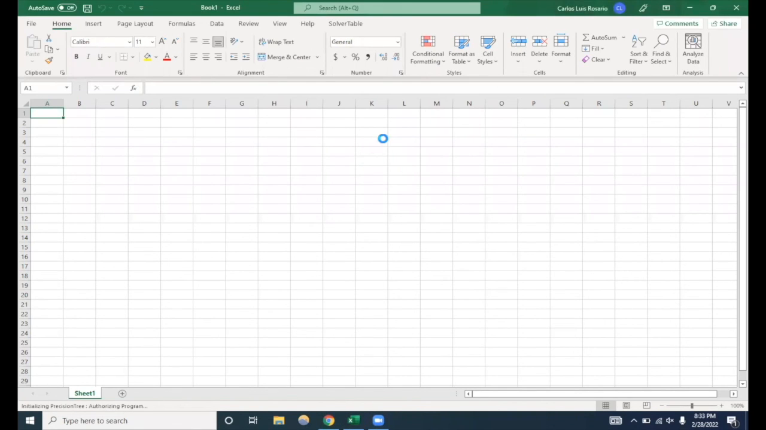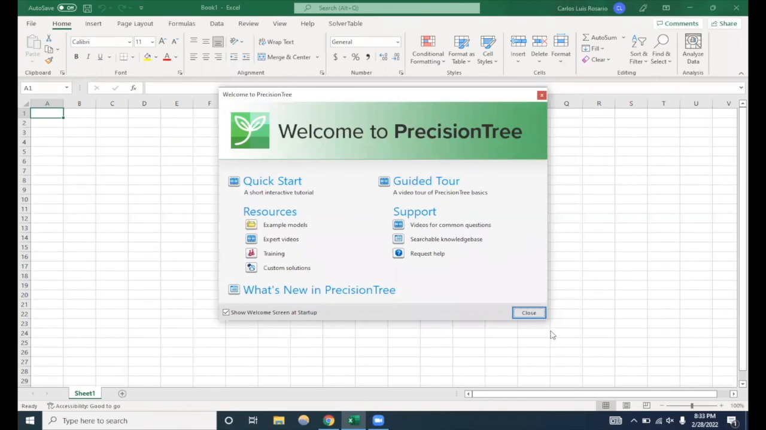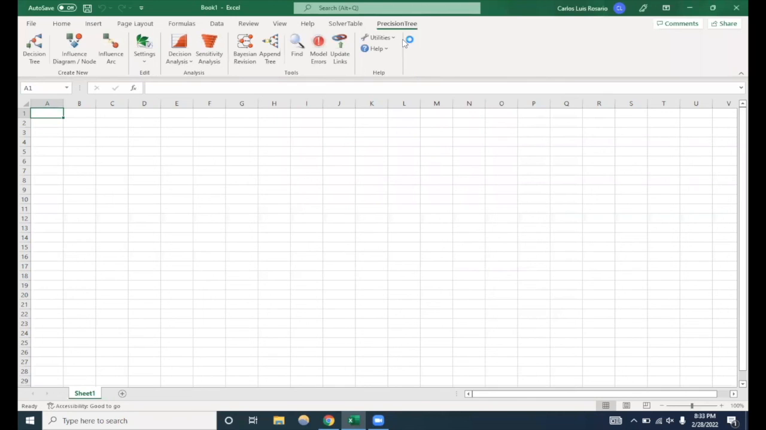And it should show up at the header right here. You can press close, and now all of the Decision Tools are loaded onto Excel, and that is how you install Decision Tools.